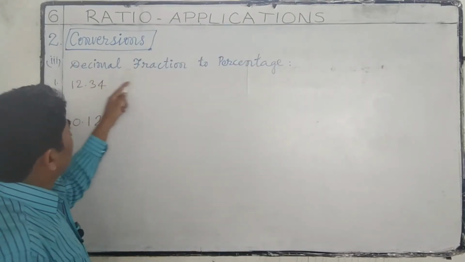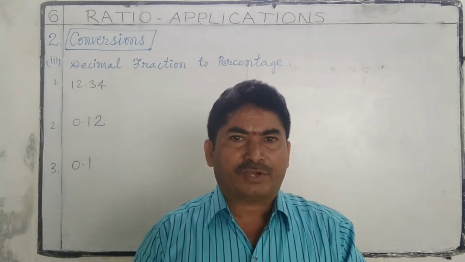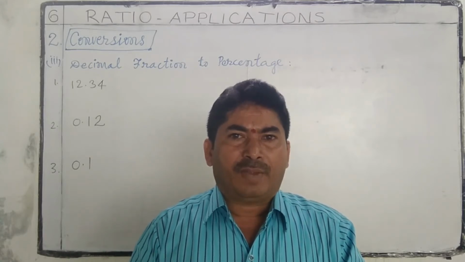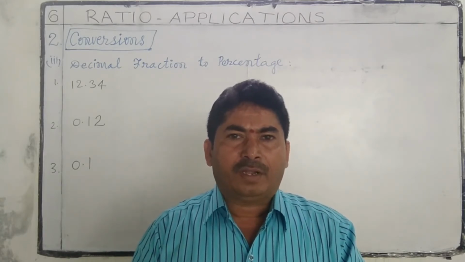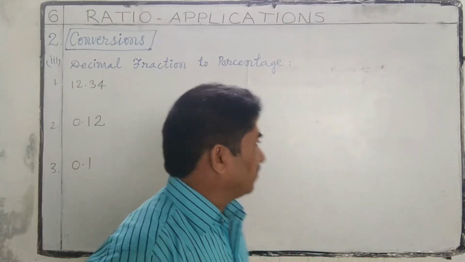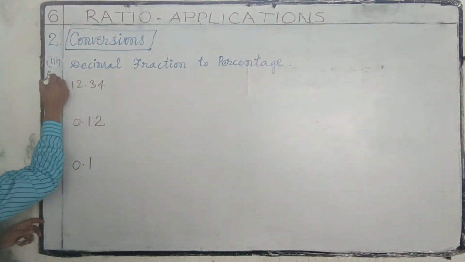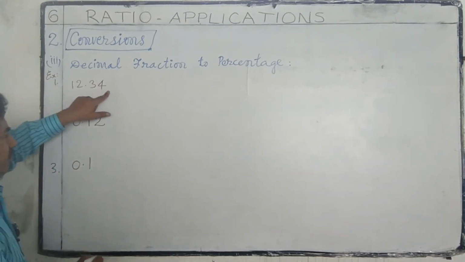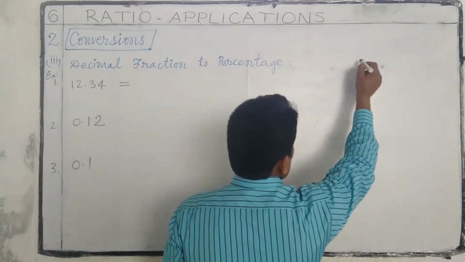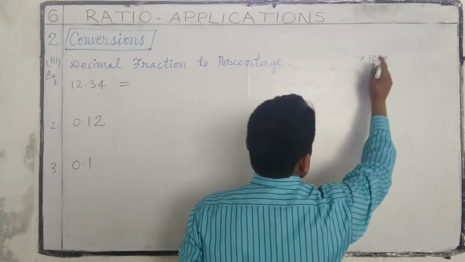Conversions: decimal fraction to percentage. To convert a decimal fraction into percentage, first multiply with 100 and keep the percentage sign, then simplify. Let us observe the following examples. 12.34. What is the procedure? First multiply with 100 and keep the percentage sign.